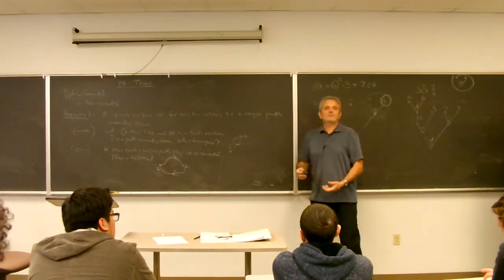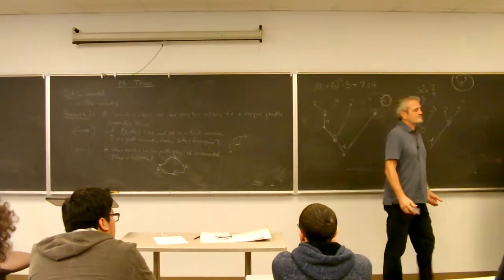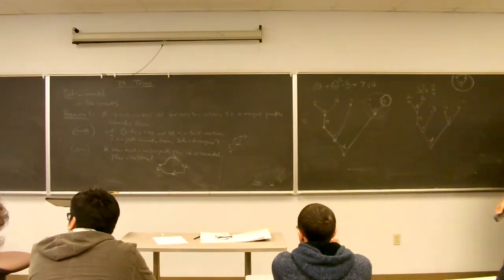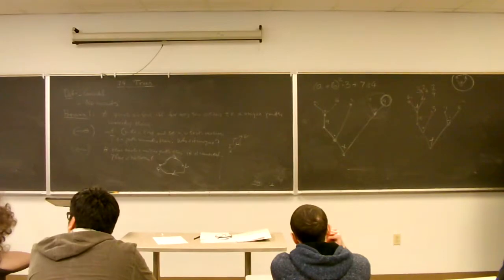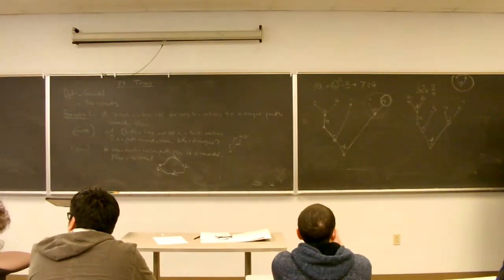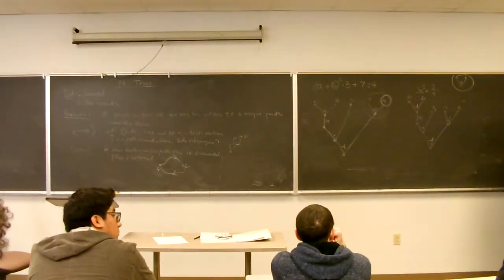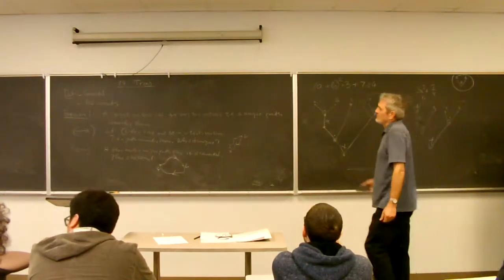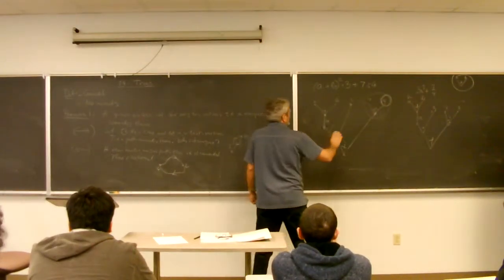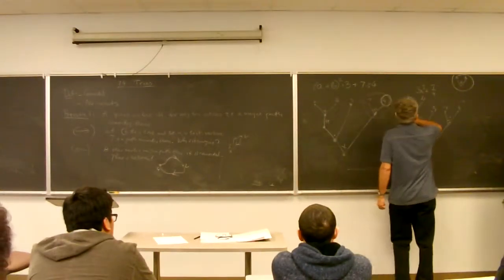All right, what is the other example of a tree? For example, decision making. So decision making is very often a tree. So what? You say the following.